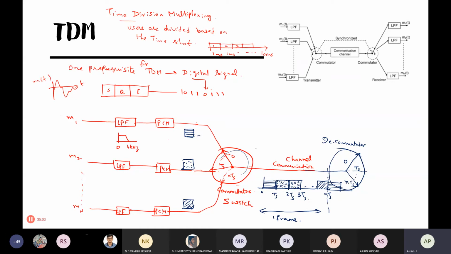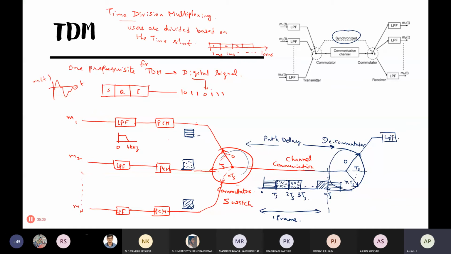Of course, you have to subtract the path delay between these two. Apart from that path delay, both of these switches are synchronized. Say it takes 1 second for the signals to go from transmitter to receiver. Apart from that 1 second, these two are synchronized. That's how the appropriate message will be delivered to the desired unit.